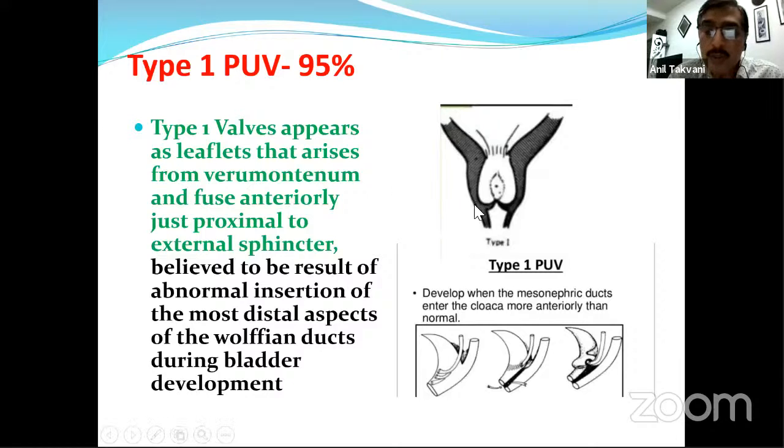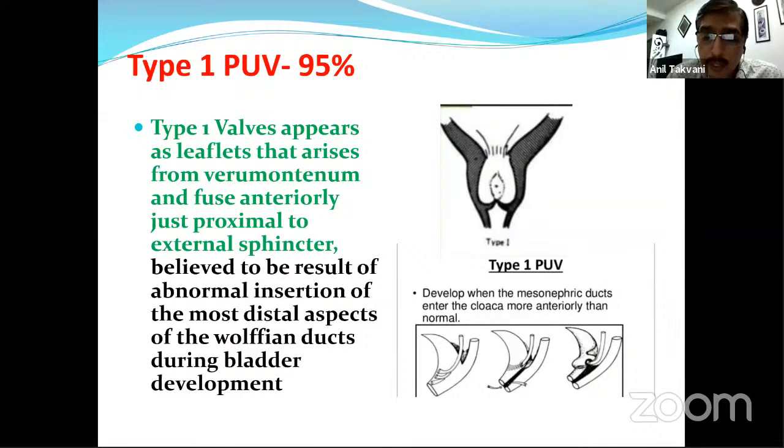But our focus is on type 1. Type 1 are mucosal folds extending from either side of the verumontanum distally towards the membranous, or sphincteric, urethra. They abruptly end just proximal to the sphincteric urethra, and fuse anteriorly to form the septum, or membrane. And this is believed to be the result of abnormal insertion of the most distal aspect of the Wolffian duct during bladder development.